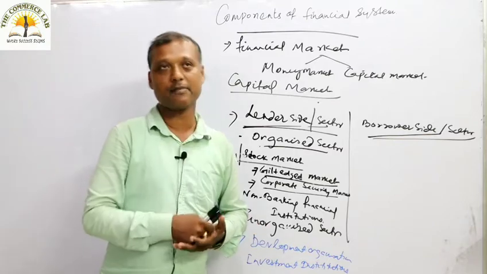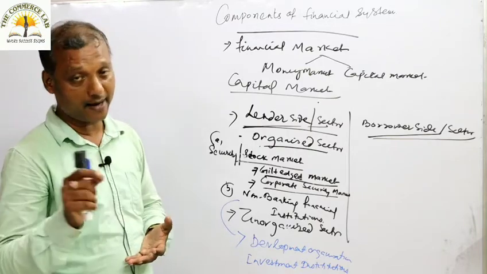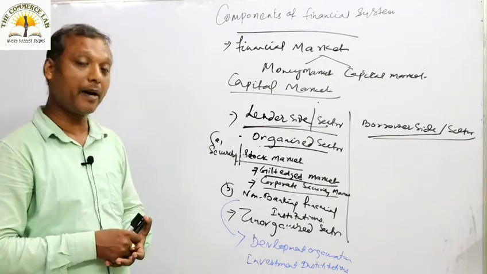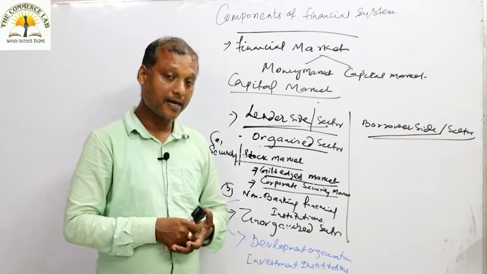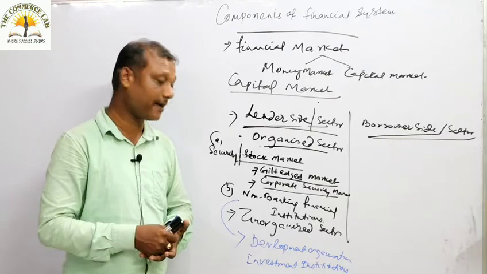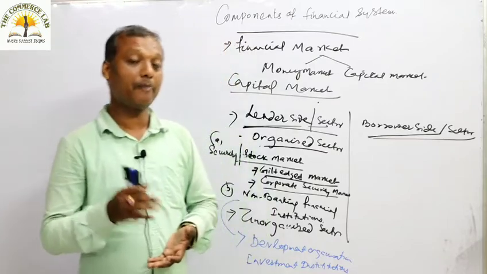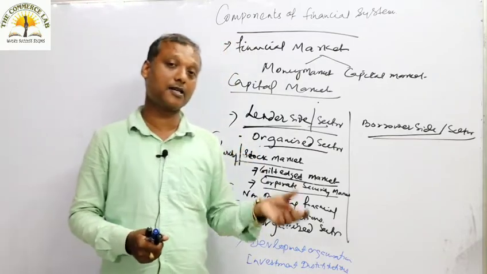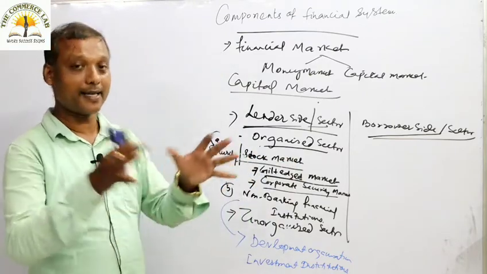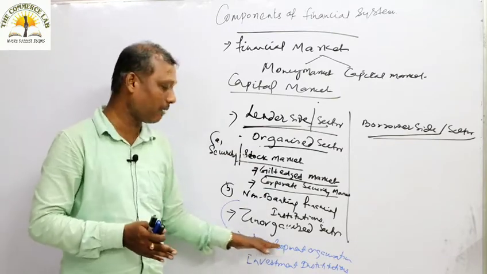Institutions like, let me tell you the names: IDBI, Industrial Development Bank of India, ICICI Bank, State Financial Corporations, SIDBI, Small Scale Industrial Development Bank of India, then SIDC, State Industrial Development Corporations. I have told 5 to 6 names. I will repeat once again: these are some of the organizations which will come under the category of developmental organization.